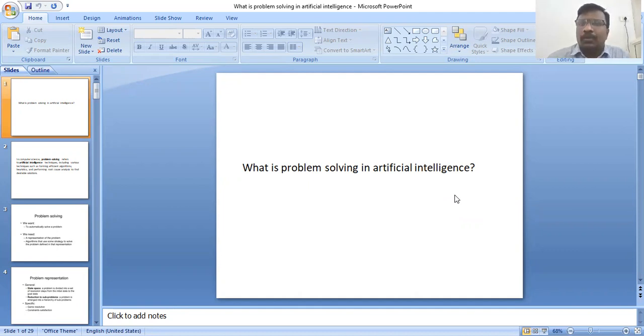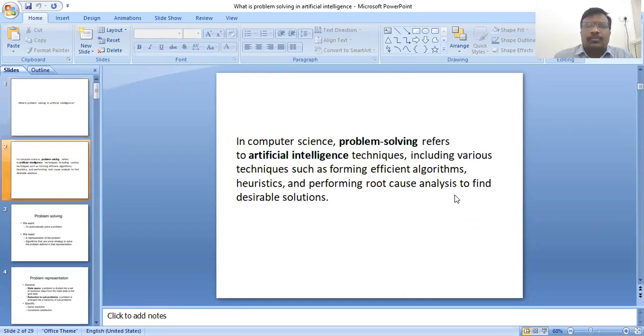Now we are discussing what problem solving in artificial intelligence is. In computer science engineering, artificial intelligence problem solving refers to the AI techniques.